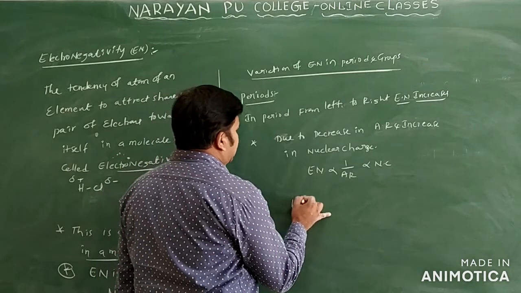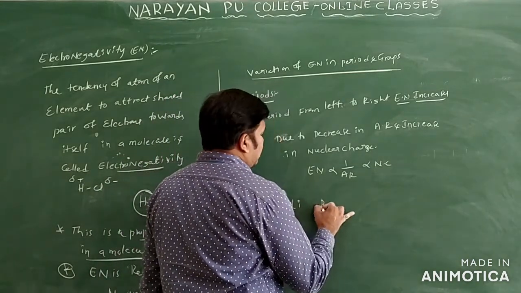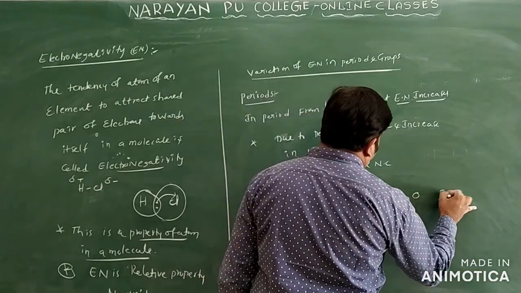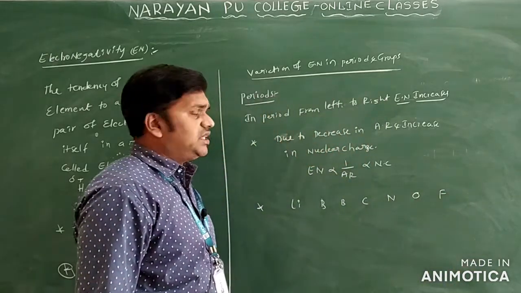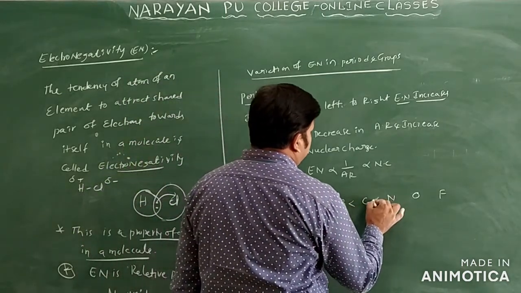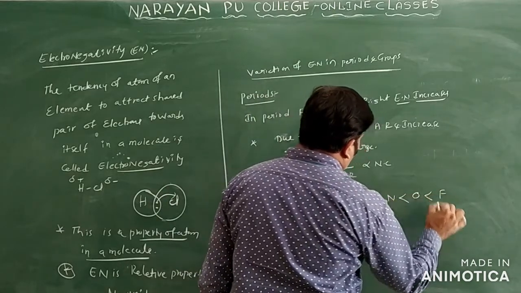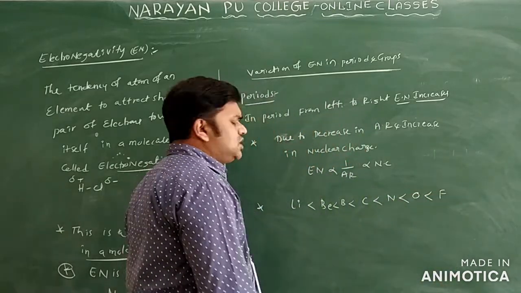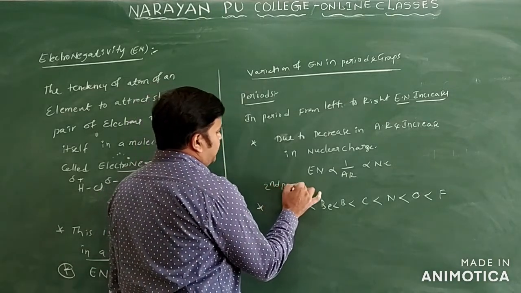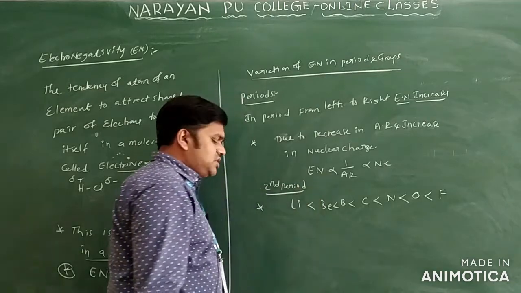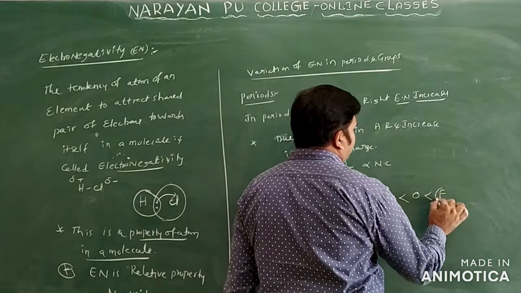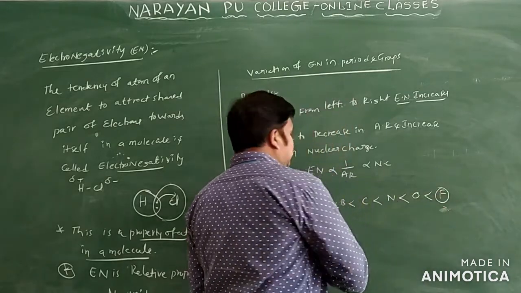Generally we can say here lithium, beryllium, boron, carbon, nitrogen, oxygen and fluorine I am writing only. So these are the elements only. You will see lithium less than beryllium less than boron less than carbon less than nitrogen less than oxygen less than fluorine only. These are the second period elements only. From these elements, which one has the highest electronegativity? The highest electronegative element will be fluorine only. The least electronegative element is lithium only.